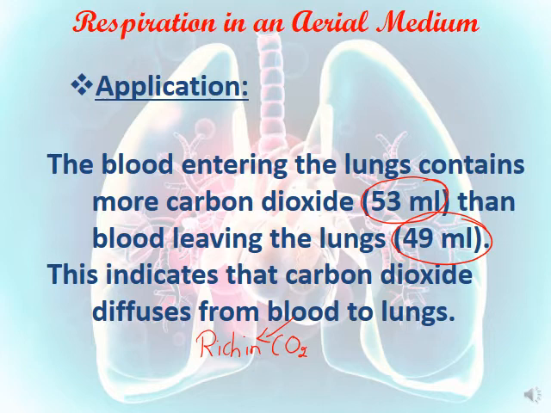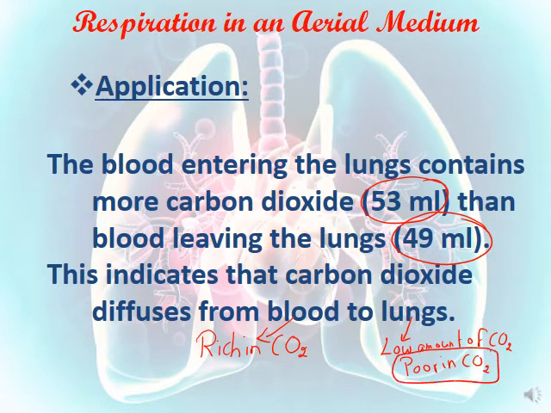It contains a high amount of CO2, to the lungs that contain a low amount of CO2. Instead of this, we can use poor in CO2. So rich and poor. From now on, you have to know that carbon dioxide gas diffuses from the blood that's rich in carbon dioxide to the lungs that are poor in carbon dioxide.